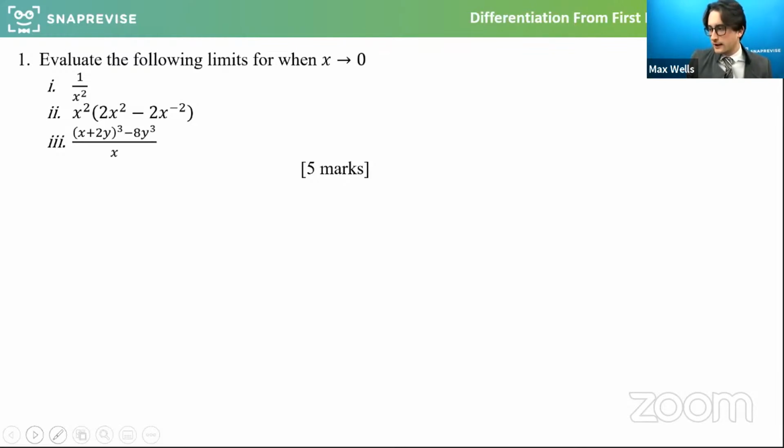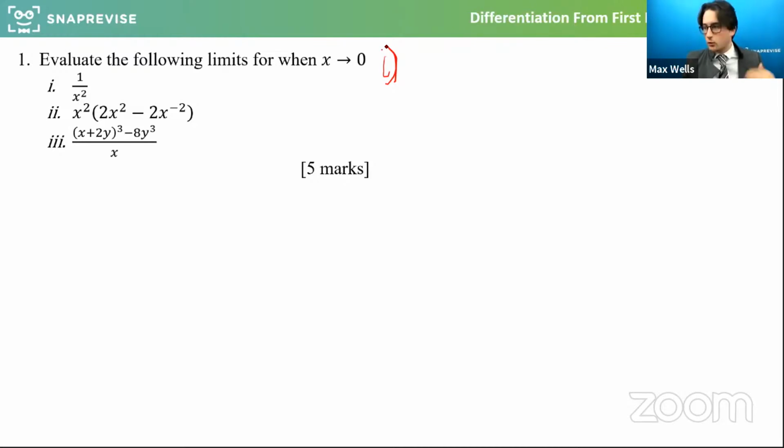So for the first one, what do we think is happening as x approaches 0? As x gets smaller and smaller towards 0, the denominator is turning into a really tiny decimal. If you do 1 divided by a really tiny decimal, are we happy that we get a really big number out? Because you're essentially saying how many times does this tiny decimal go into 1, which will be huge.